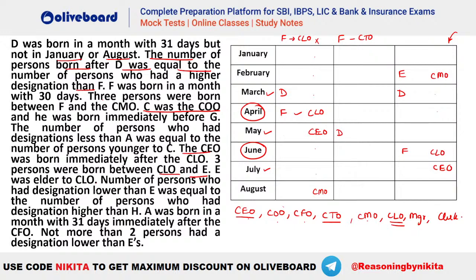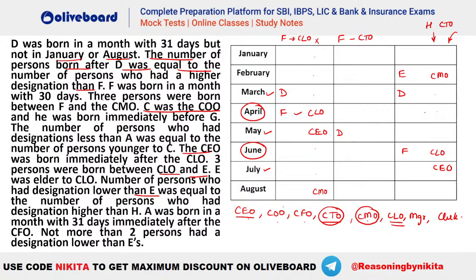Number of persons who had designations lower than E. So if E is the CMO, then what will happen? Number of persons who had designations lower than E was equal to the number of persons who had designations higher than H. So you can see we have 3 persons lower than CMO. So we should have 3 persons higher than H. That means here H will be CTO. In this case, that is here, H should be CTO. ठीक है, ये भी possible है, no issues.